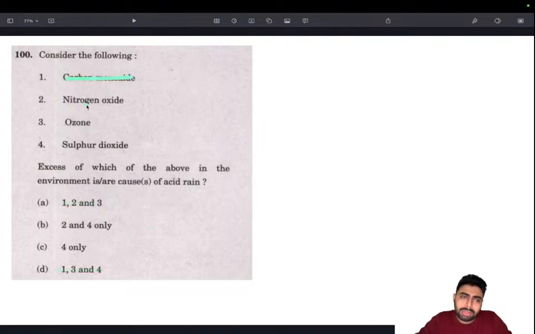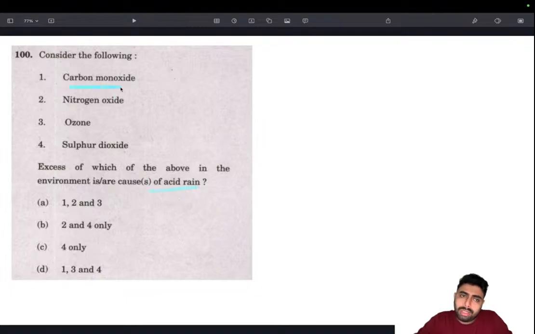Then we have carbon monoxide, nitrogen oxide, and nitrogen oxide can actually become nitric acid, or any other form of nitric acid, and sulfur dioxide, sulfuric acid. There is a good chance. So these two are definitely there. Carbon monoxide, it's very unlikely, but carbon dioxide has got some acidic property, though it's not entirely the cause of acid rain.